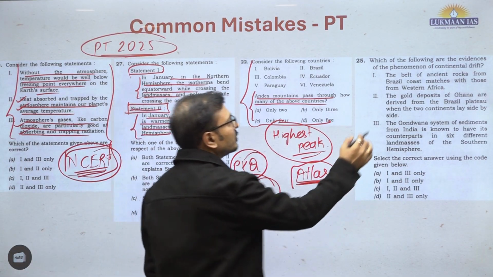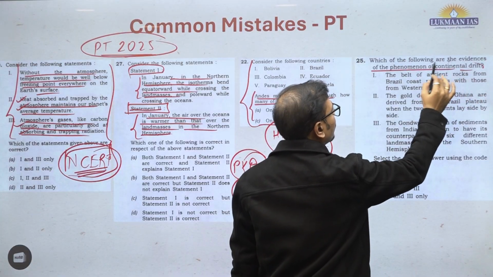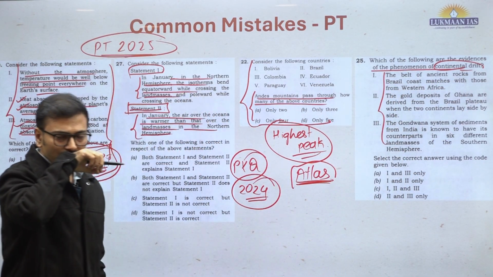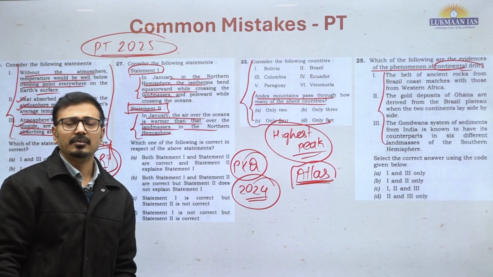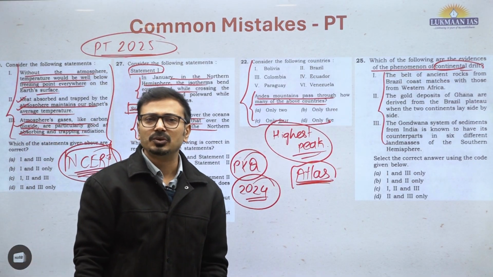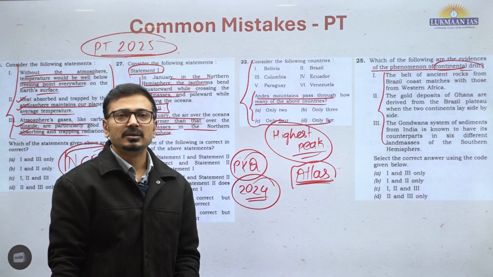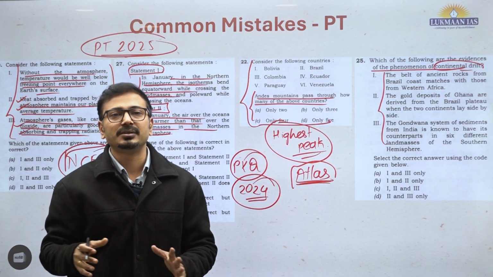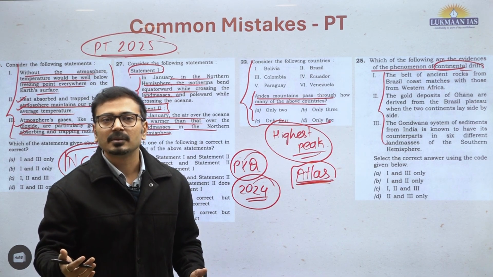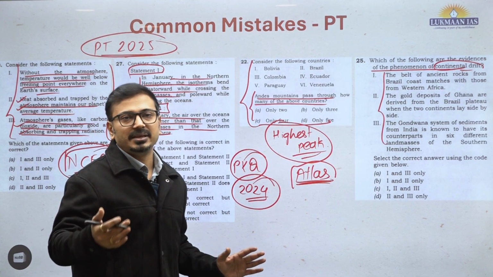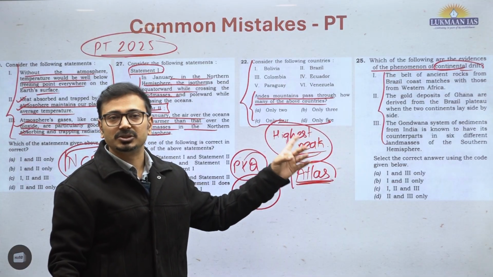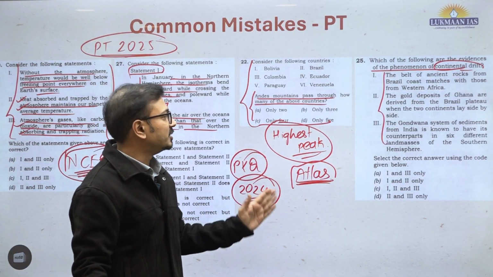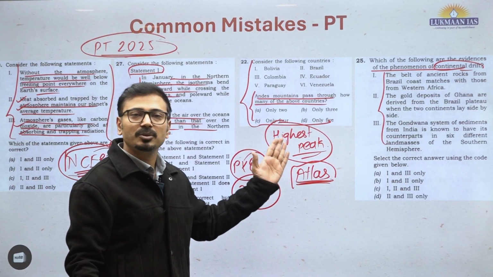Then, which of the following are the evidences of the phenomenon of continental drift? Very simple, straightforward question. Okay, but yes, what mistakes may students be making in this? Students may think that continental drift theory and plate tectonics, all these are parts of the mains examination. This has already been asked in the mains examination 2013, this question, evidences of continental drift theory of Wegener. तो वो अब prelims में पूछा गया है.